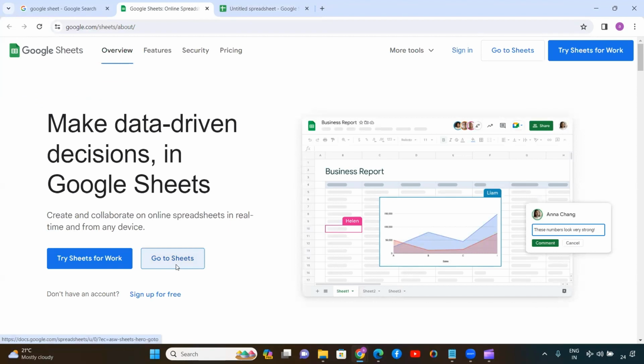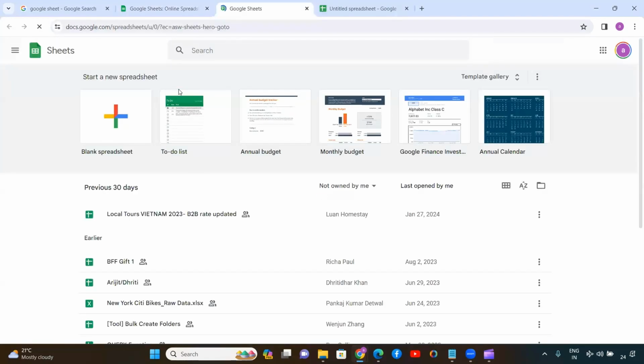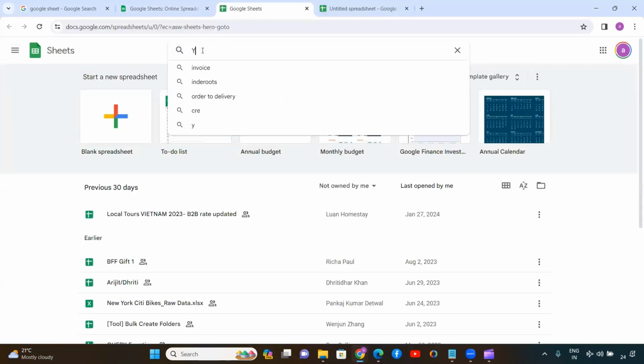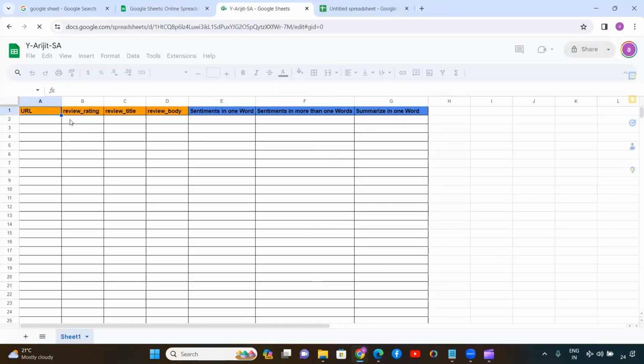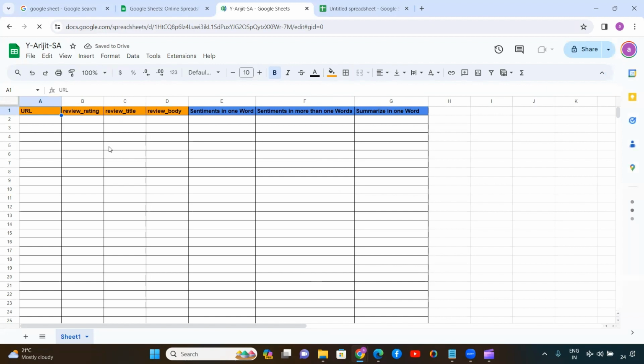So I am not going to start from scratch. So let me show you what exactly I have already created. So this is the format, okay? So here we are going to bring the feedback of a product from the Amazon platform, first of all, into the Google Sheets. Now, what are the headers? I have already mentioned here. First of all is the URL.